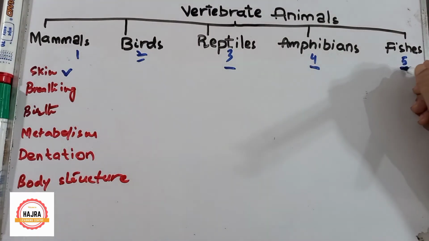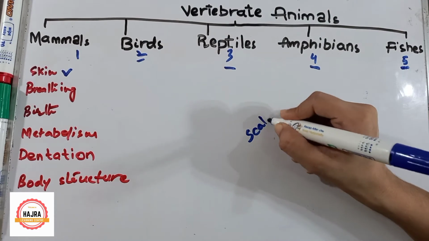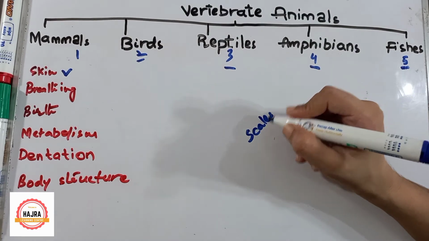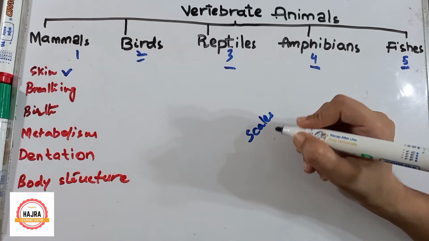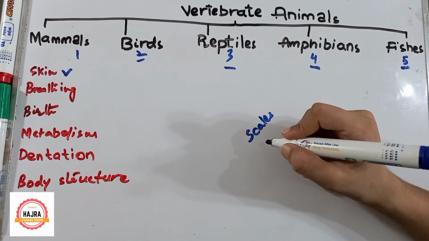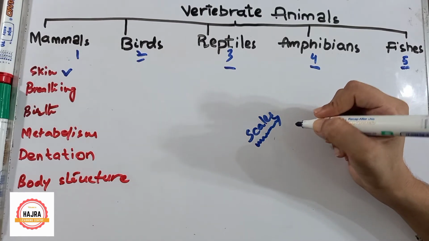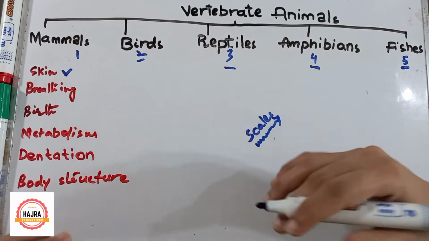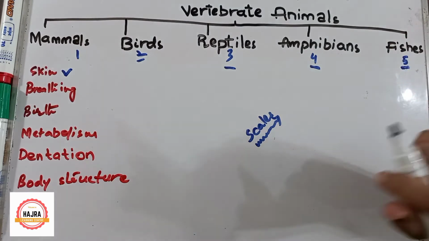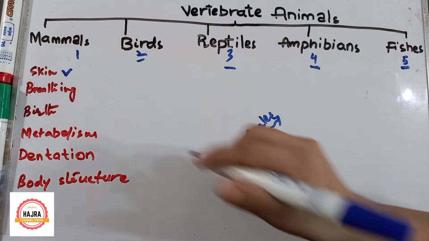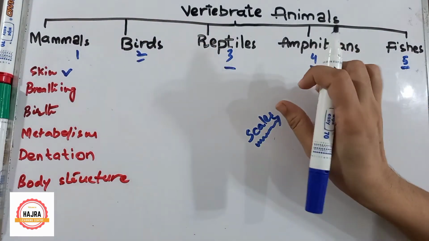Now let's talk about fishes. Fishes have scales. A lot of the time we eat fish, so maybe you have seen scales on their body. So they have a scaly body. Here we have learned about the skin point of all 5 groups of vertebrate animals. Number 1, mammals, they have fur or hair on their body.